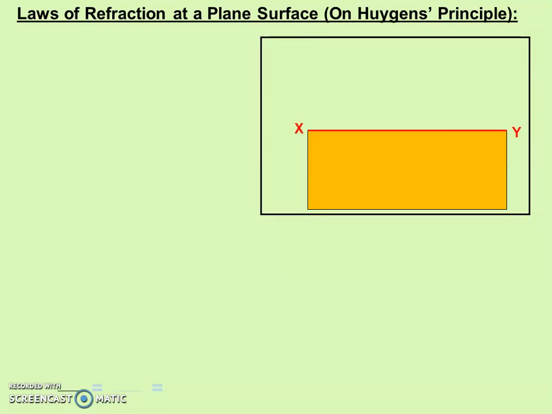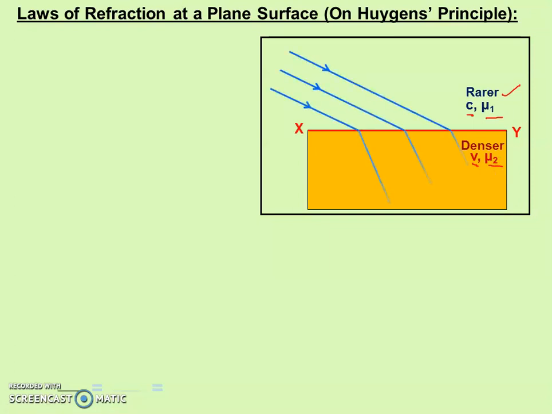Now see, this is the pair of media. The yellow one is the denser medium, and above it is the rarer medium. In the rarer medium, the speed of light is c, and the absolute refractive index of the rarer medium is mu1. Whereas in the denser medium, the speed of light is v, and the absolute refractive index is mu2.